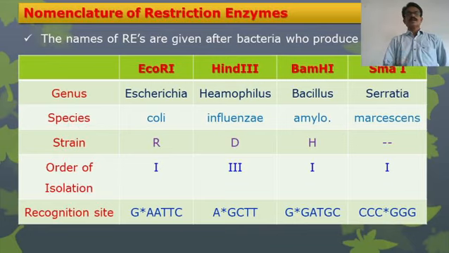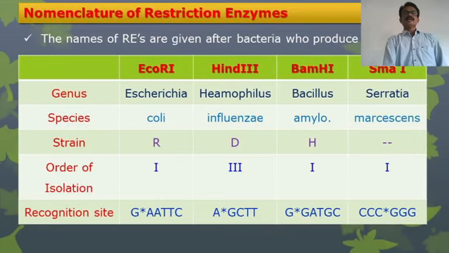It has a recognition site as shown here. Similarly, HindIII has been isolated from Haemophilus influenzae. BamHI is isolated from Bacillus amyloliquefaciens. Then SmaI is from Serratia marcescens.